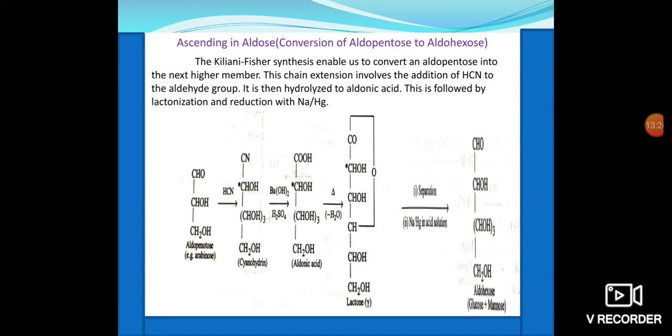We will find the aldohexose, that is glucose or mannose. So this is a typical example for epimers. By this Kiliani-Fischer method, we get a higher carbon compound, that is hexose, that is glucose. From aldopentose to hexose we can get.